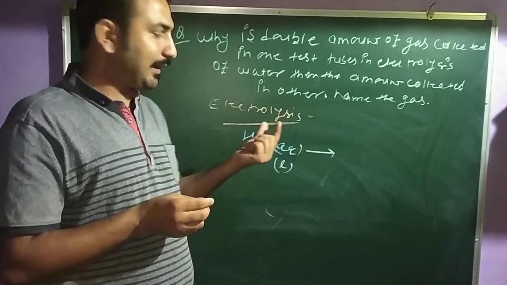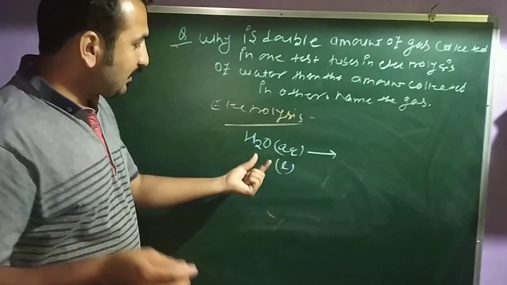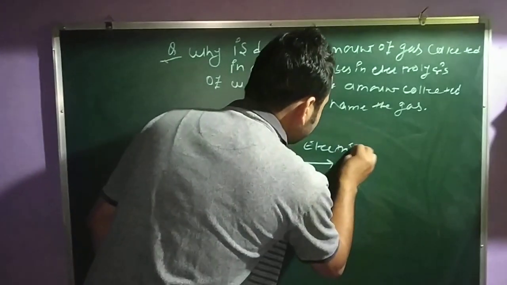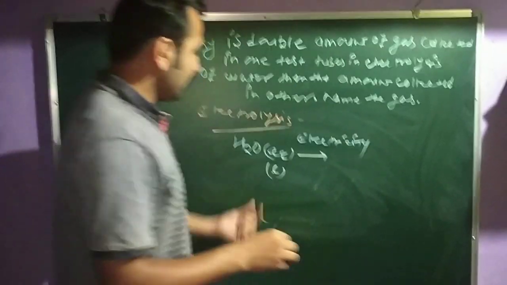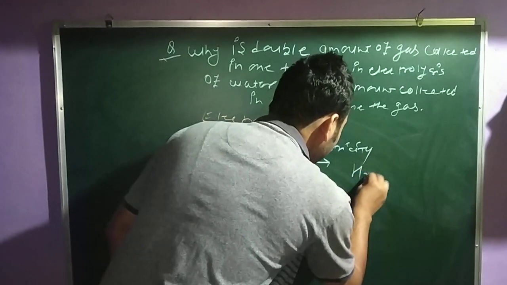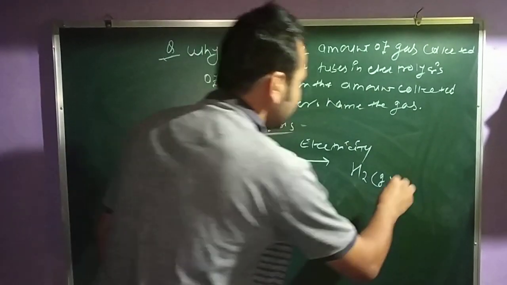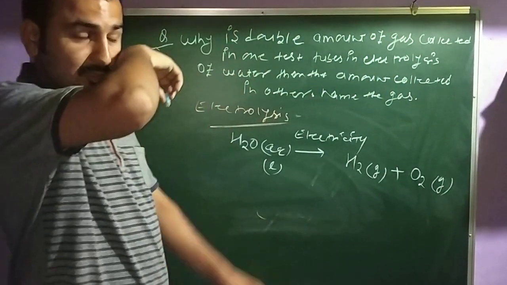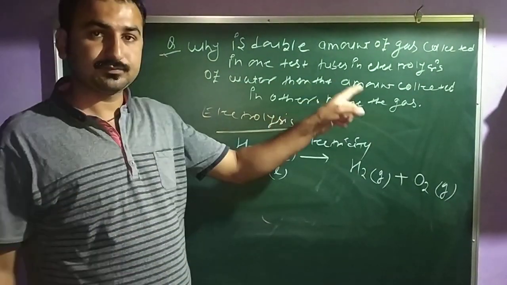So, justifying my definition, I am writing here aqueous. By providing electricity, it will obviously give you H2 gas plus O2 gas, because it's mentioned in your question.